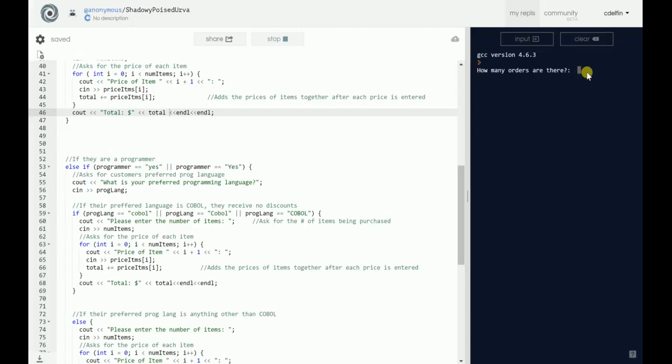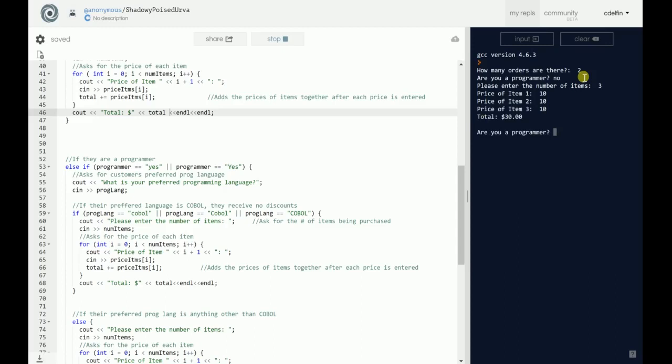And so here we have our program running. So it asks how many orders are there. I'll go ahead and put 2. Are you a programmer? I'll go ahead and put no. Please enter the number of items. I'll put 3. And then price of item 1, I'll put $10. Price of item 2, I'll put $10. And price of item 3, I'll go ahead and put $10 just to make it easy. And then it shows our total as $30.